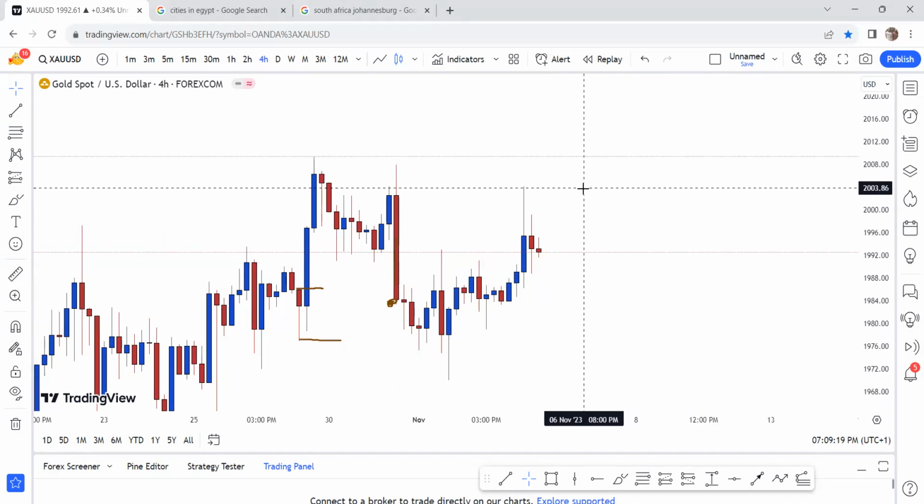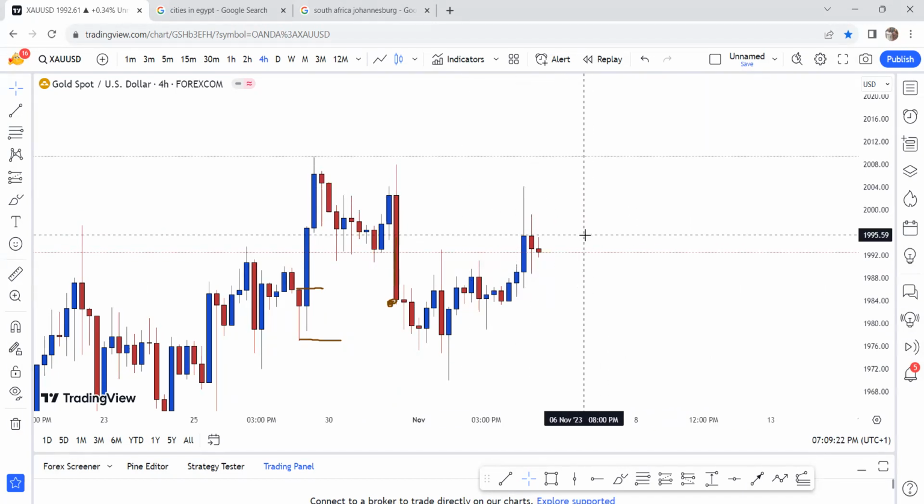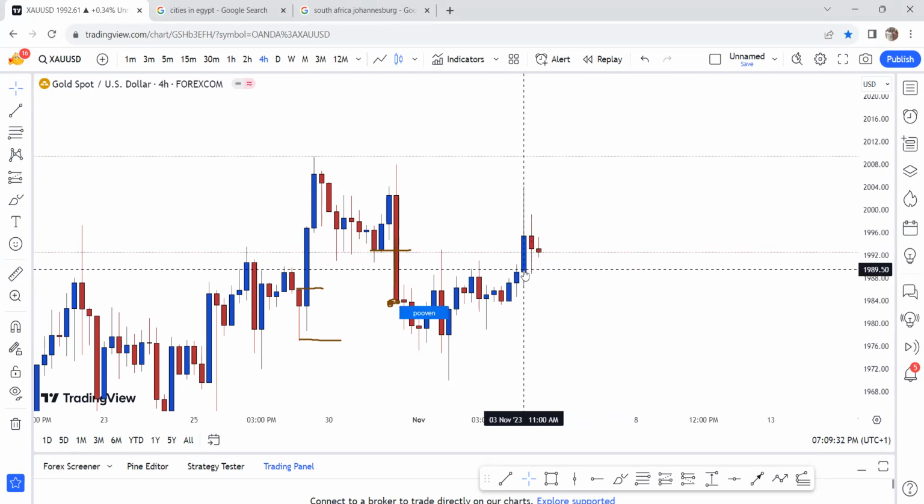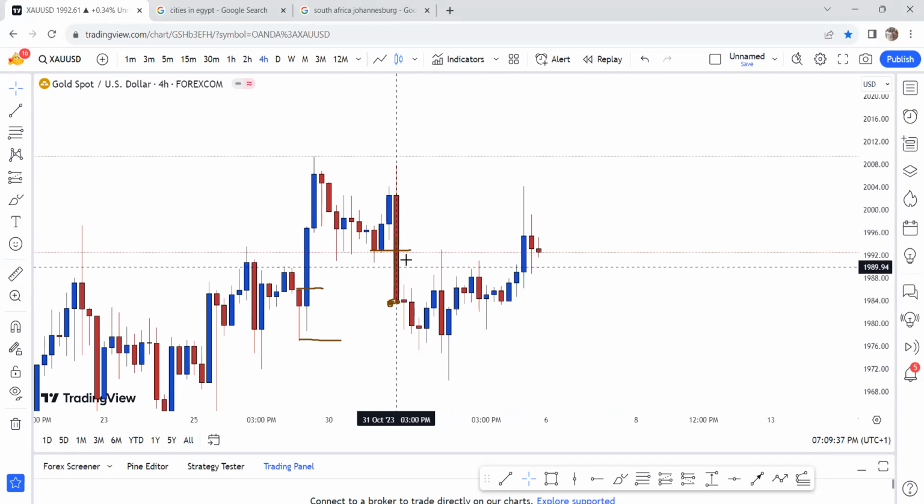So if there's an opportunity for a buy, we're going to find this as a first TP. Now when it comes inside here, what are we looking for? We're looking for an H1 or M15 change of structure, to buy down to this level.